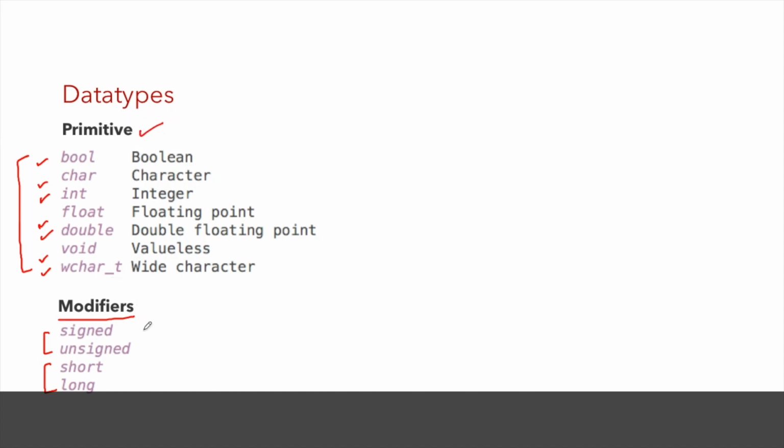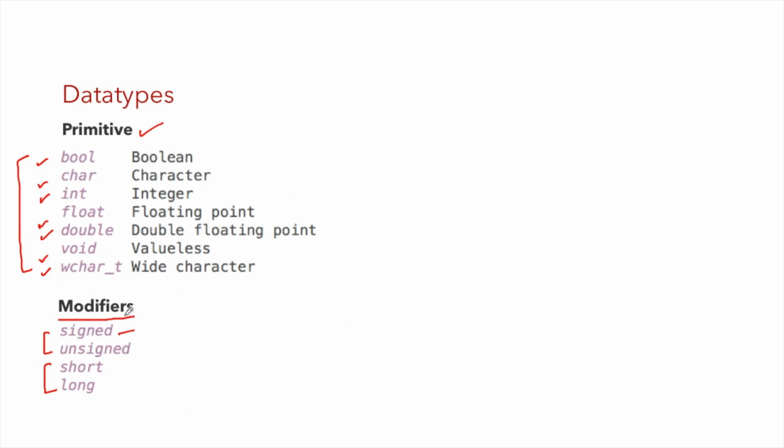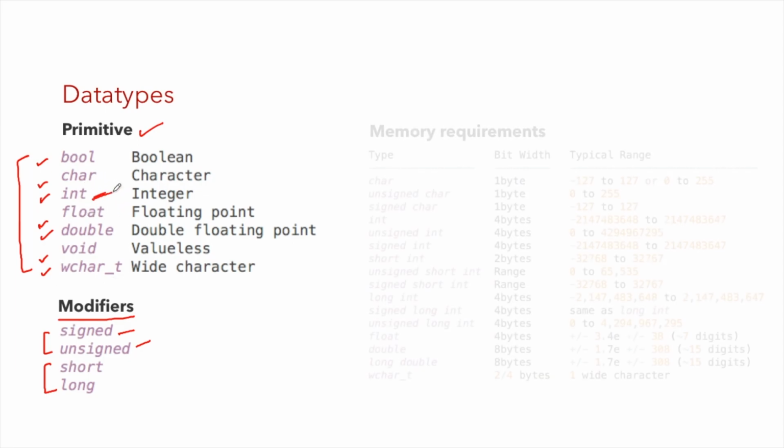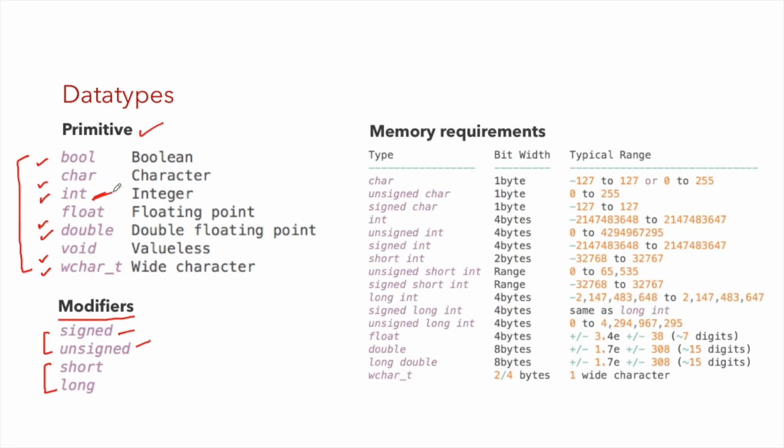So for example, we can have signed int or unsigned int. These are the set of data types which are available in C++ in conjunction with the modifiers. So this is the modifier and this is our primitive data type.